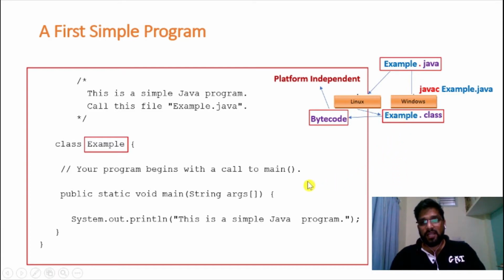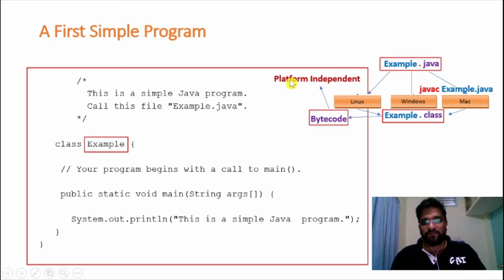Now let us compile the same program in Mac OS. If I compile this program in Mac OS, I'll get the same bytecode. So what it means is, irrespective of which operating system I compile on, I'm going to get the same bytecode. So that's why we call it platform independent.